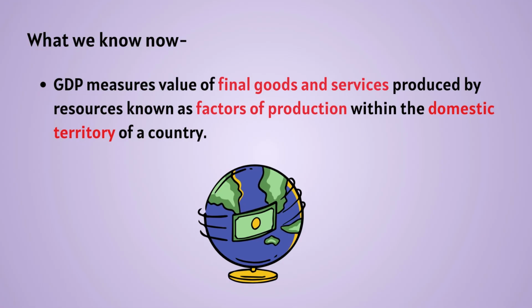So now we have a fair understanding that GDP measures the goods and services produced by resources known as the factors of production within the political or geographical boundaries, or what we call the domestic territory of a country.